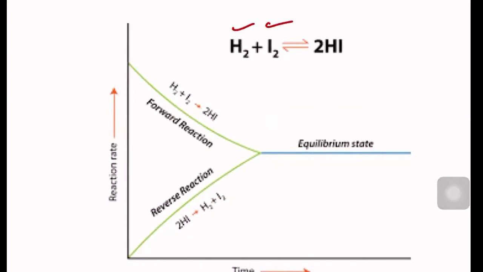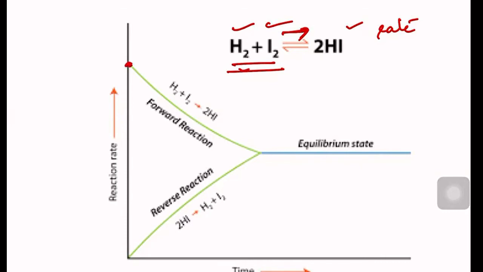When we start our reaction, initially the rate of the forward reaction, the speed of the forward reaction, you have studied this, will be very high. Why? Before starting the reaction, we had a good amount of hydrogen and iodine, which are reactants. Because of the higher concentration of the reactants, more forward reaction will happen and more hydrogen iodide will be formed. But at the start, there is no product, right? Hydrogen iodide is not produced yet, but we have a good amount of the reactants. So initially, the forward reaction rate will be very high.